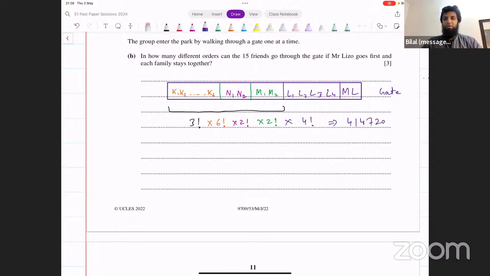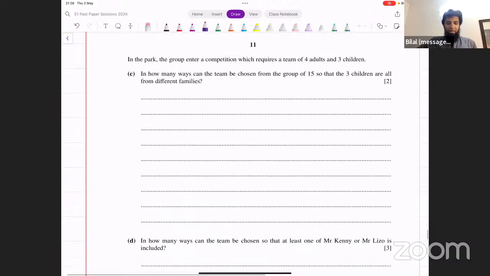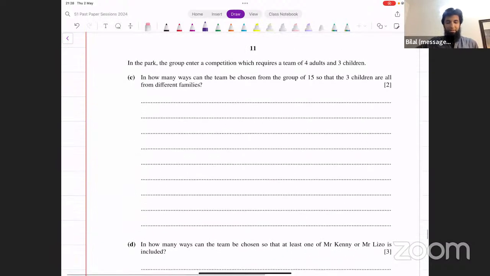No problems? Okay, good. That was part B. Now, we have 2 more parts. It says, in the park, the group enters a competition which requires a team of 4 adults and 3 children. In how many ways can the team be chosen from the group of 15 so that the 3 children are all from different families?